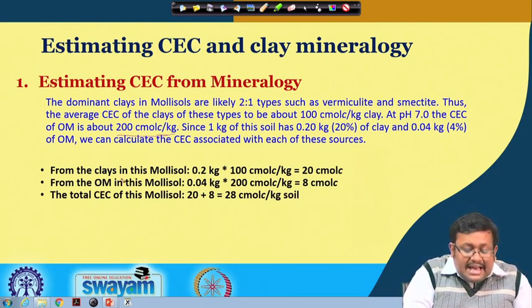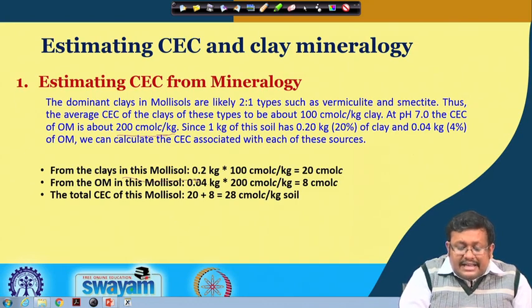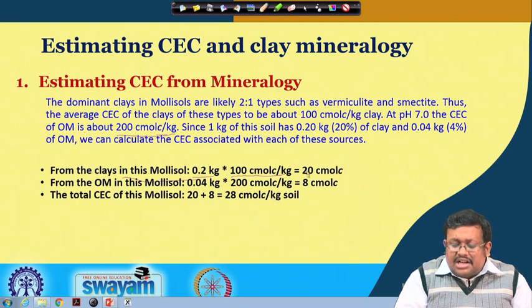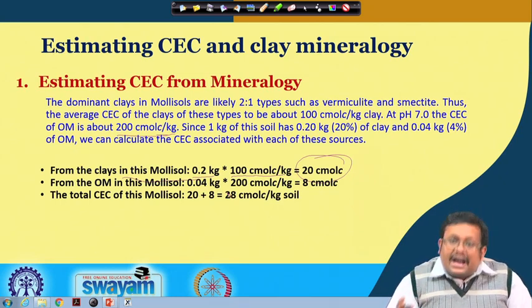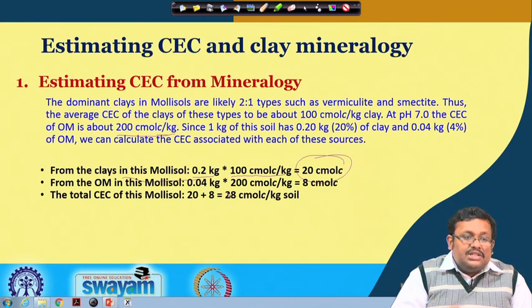So from the clays in the mollisol, we are getting 0.2 multiplied by 100 centimole charge per kg, so that is 20 centimole charge per kg. Basically we have to multiply the respective cation exchange capacity with the fraction of that mineral present in the soil.